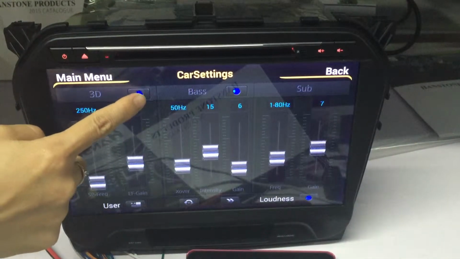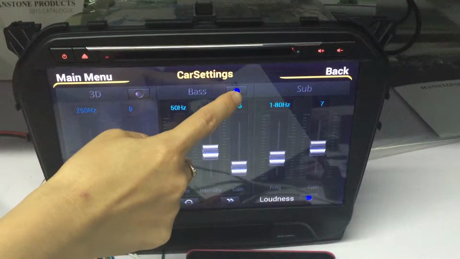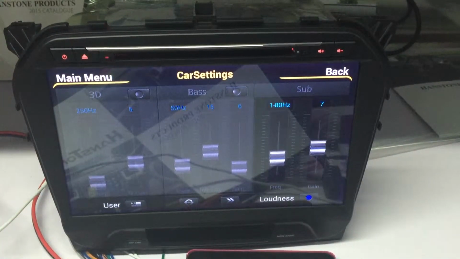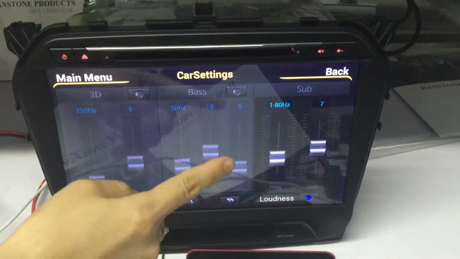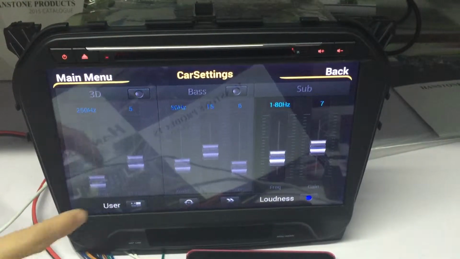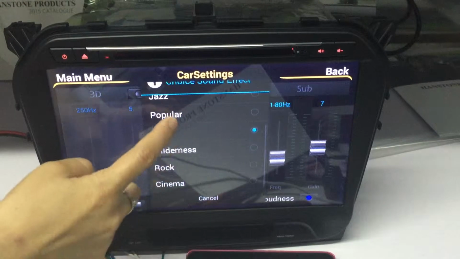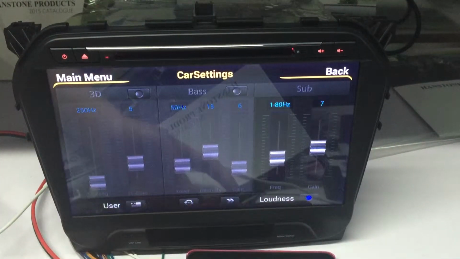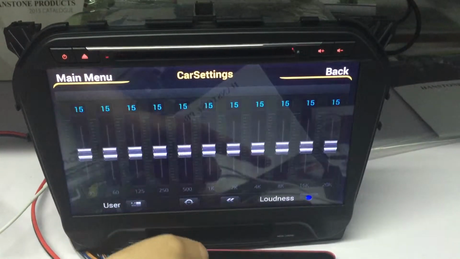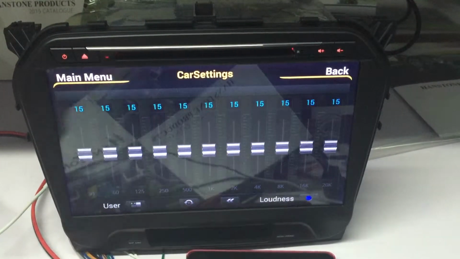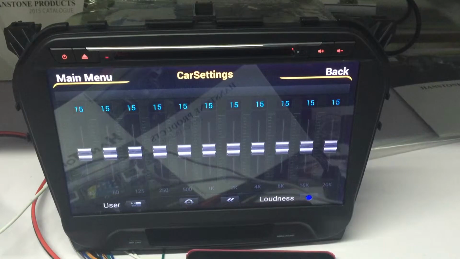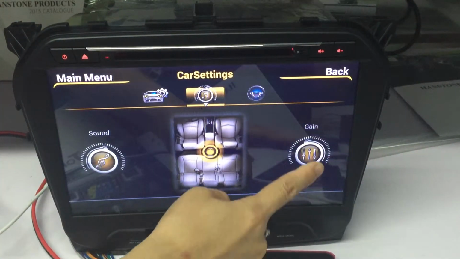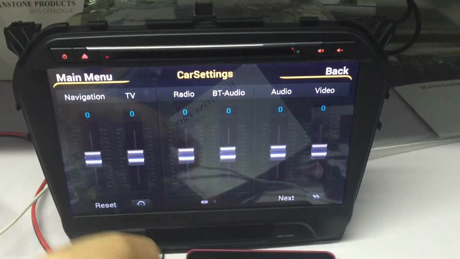For example, first, the 3D surround, it can choose, and bass. And third is subwoofer. Connect with the subwoofer, and it can use this frequency and the gain. And we have very professional users, very professional environments, classic standard purpose. Also, we have the sound frequency setting is 11, very professional sound. Again, for your device.